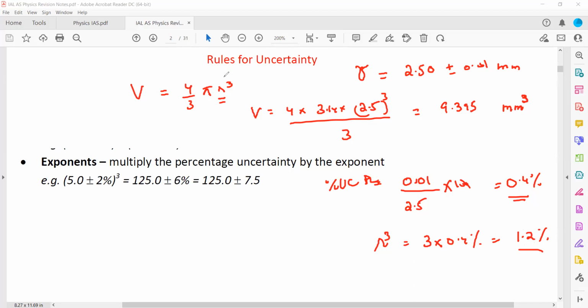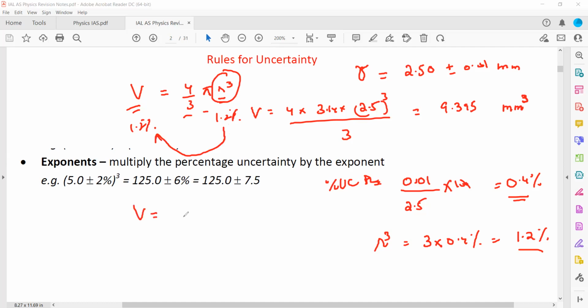So it means the uncertainty in R cube is 1.2%. So the uncertainty in volume will also be 1.2%, because the rest of them do not have uncertainties; they are constant numbers. We are not measuring 4, we are not measuring 3, we are not measuring pi. We are only measuring the radius. That's why the uncertainty is only in the radius. So the total uncertainty in R cube will be the same as the uncertainty in volume.